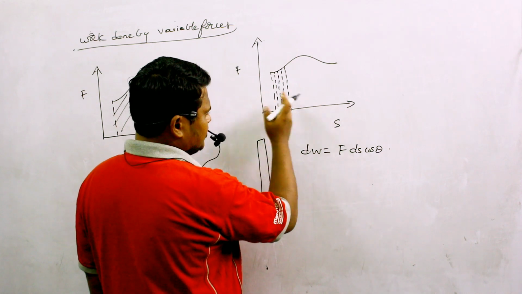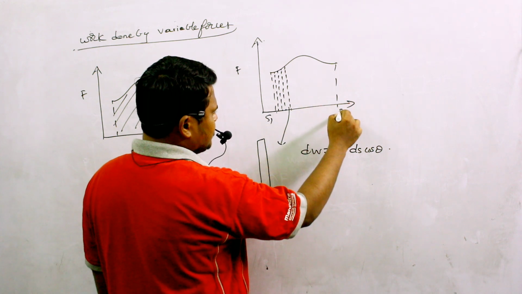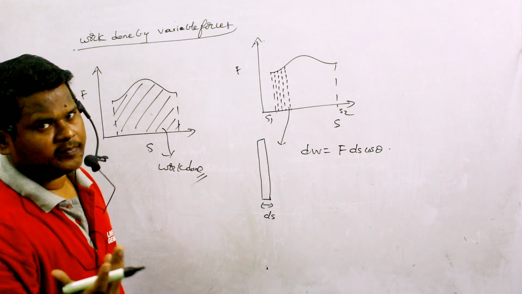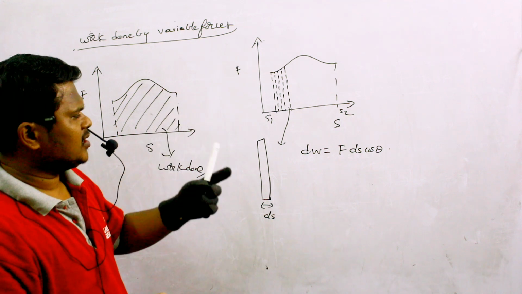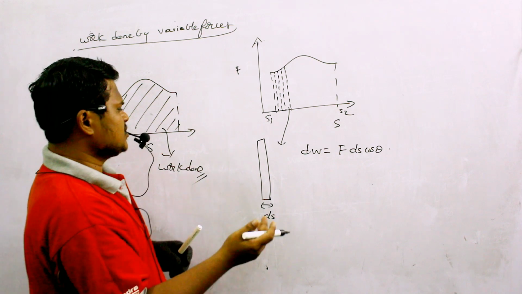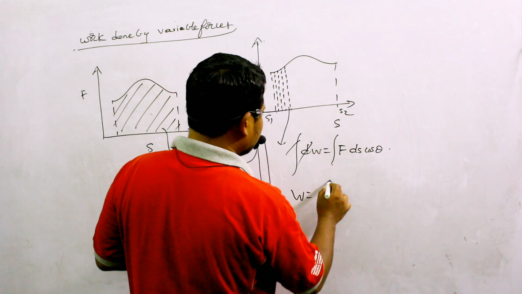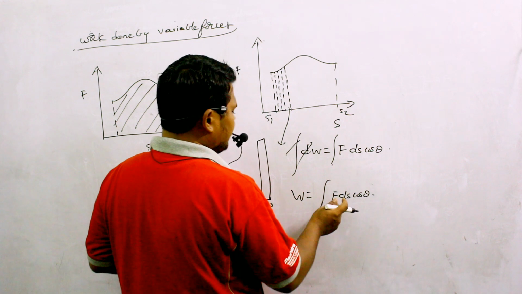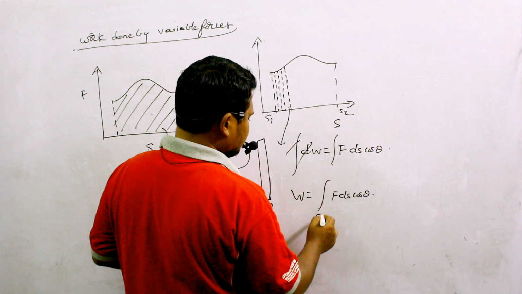Then how can I calculate the total amount of work done throughout this interval starting from S1 and ending at S2? Very simple, you add all these small areas, then I will get the total area, and the total area will give the work done. So this addition of all small values is nothing but integration. Already we have studied the concept of integration in the previous classes. So you integrate on both sides. Integration and differentiation get cancelled. So W is equal to the integral of F ds cos theta, and I am integrating with respect to ds here, and the limits of ds are from s1 to s2.